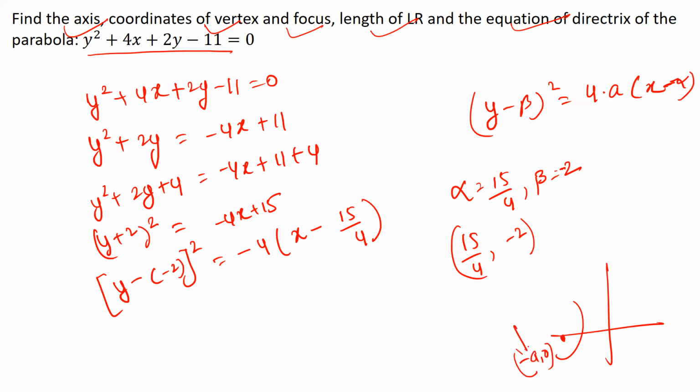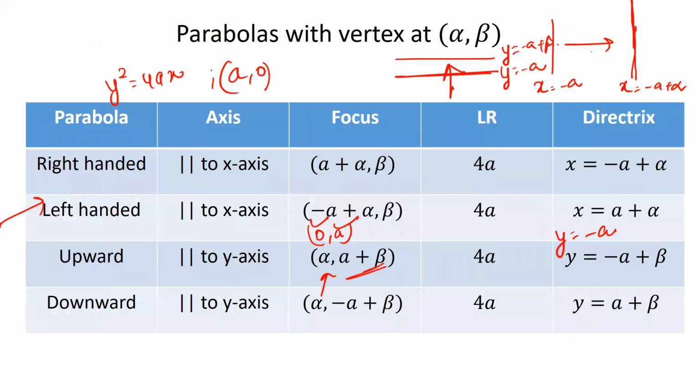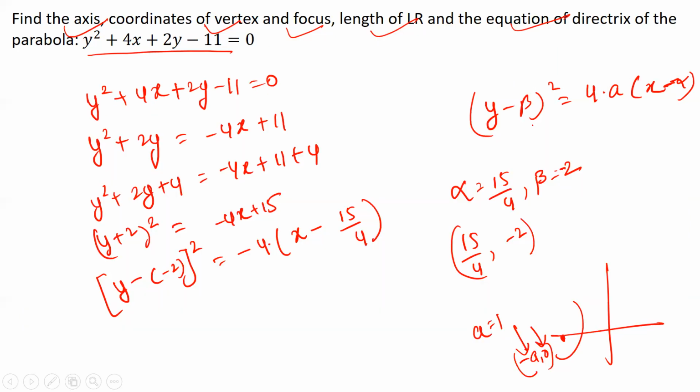But now what I need to do, I need to add alpha over here and beta over here. What is the value of a? A is 1 over here, because there is nothing in place of a. It's just minus 4 times x minus alpha. So a is equal to 1 over here. Alpha and beta are already known. So just plug in the values for the left-handed parabola for finding out the focus, directrix, and you'll be getting all the answers, guys. And remember, don't mug up those formulas. Always try to derive them using these principles, that okay, I know it's generally minus a comma 0, so I need to add alpha and beta.